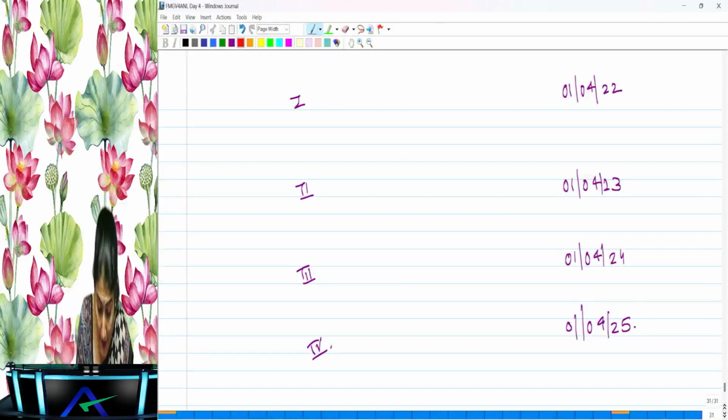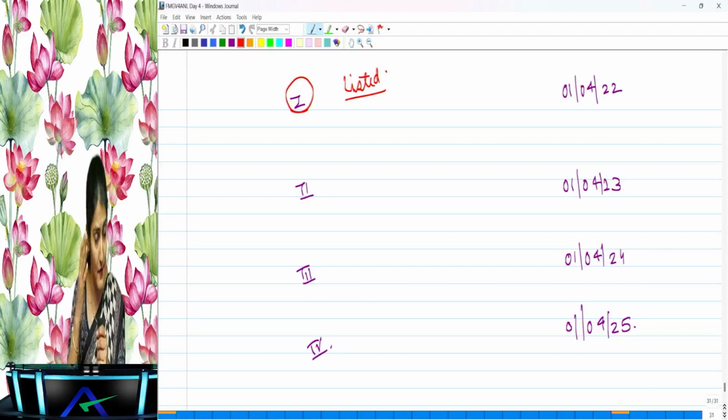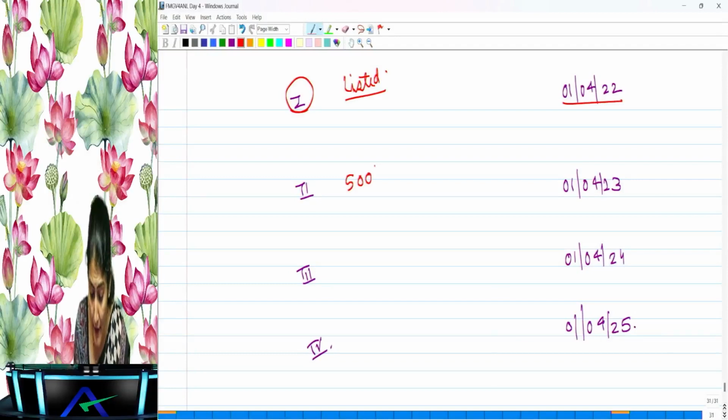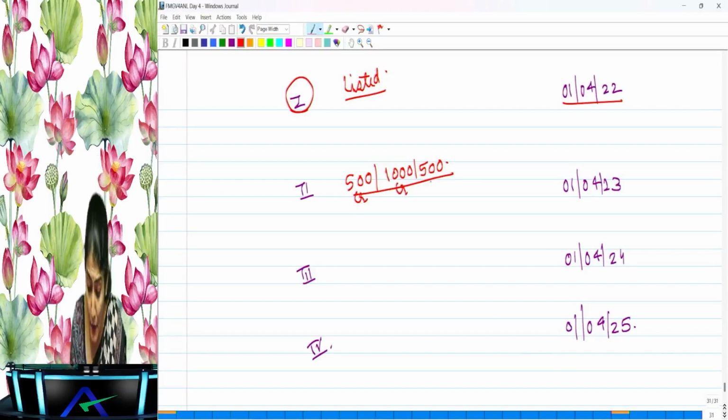When will your practice unit come under Phase 1? In case you are doing the audit of listed entities, then you are under Phase 1. It is mandatory for you to get a peer review done. If you already have a valid peer review certificate, no problem. Second, they have the numbers of 500 crore, 1000 crore or 500 crore. Does anybody remember these numbers we studied today in the applicability of NFRA? Paid up share capital of more than or equal to 500 crore, or turnover of more than or equal to 500 crore, or loans, debentures, deposits of more than or equal to 500 crore.